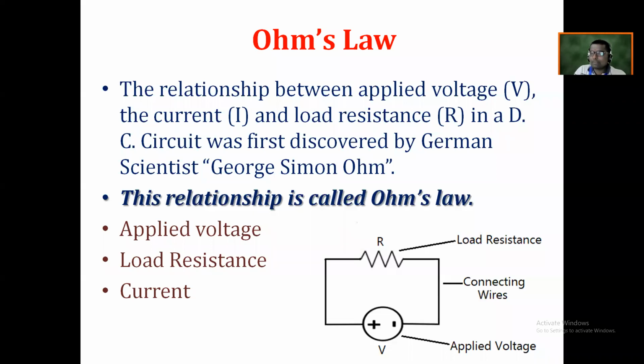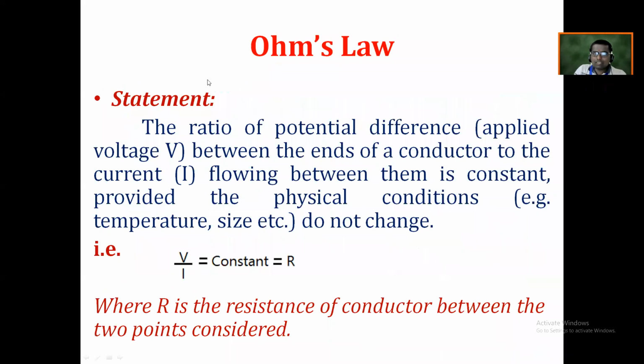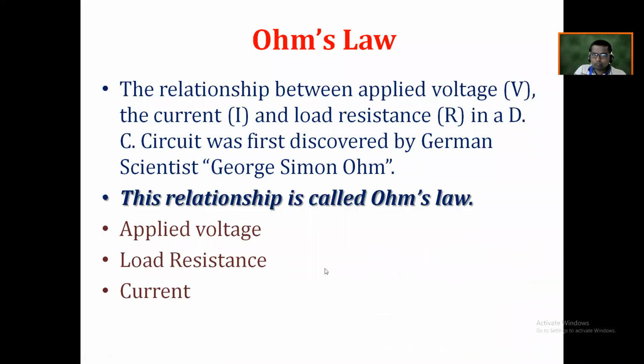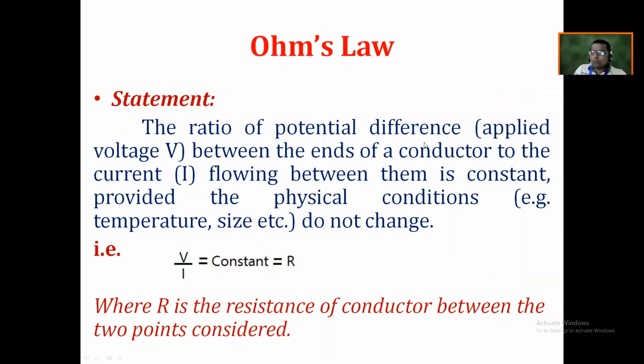This is the basic circuit diagram to define Ohm's law here. Okay. So the statement is like that. Just see here. The ratio of potential difference, it means applied voltage, between the ends of a conductor to the current flowing between them is always constant, provided that physical conditions, that is temperature, size, etc., do not change. So what is Ohm's law? V divided by I is equal to a constant.